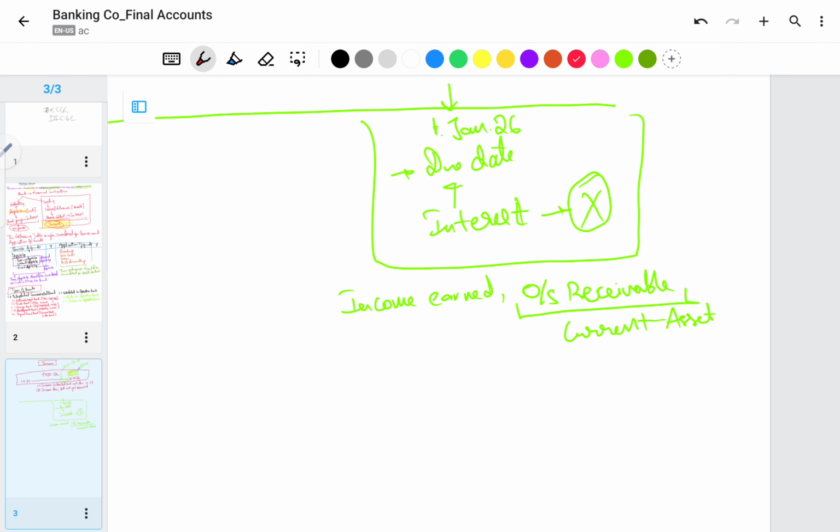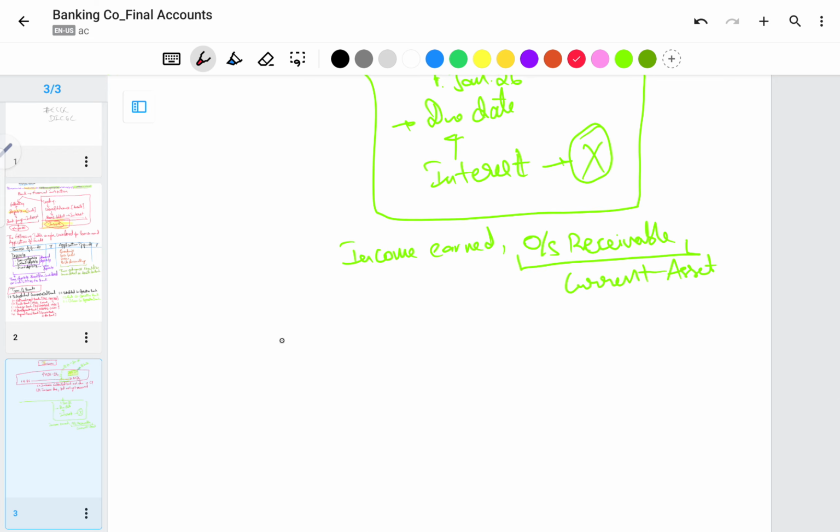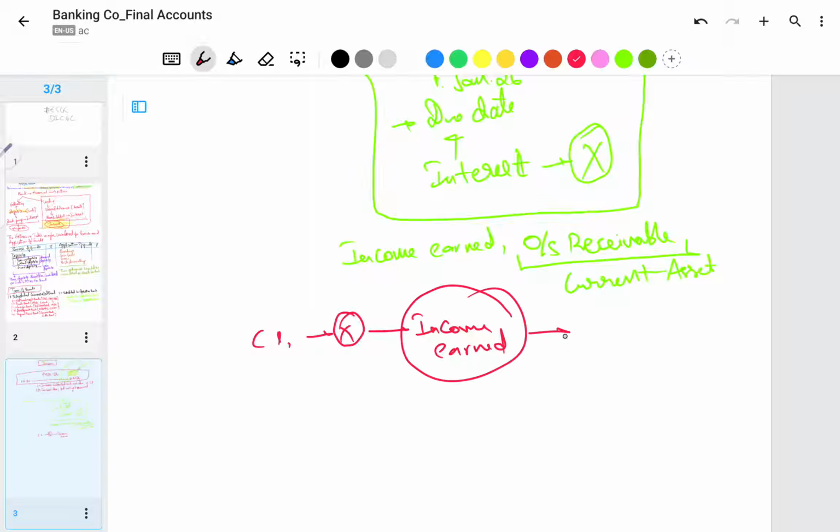Customer 1, C1, defaults, which means on the due date he will not pay principal as well as interest, which we record under the accrual concept, that we earned the income, right? Therefore, on the same day, we will consider it as outstanding receivables and record it under current assets.